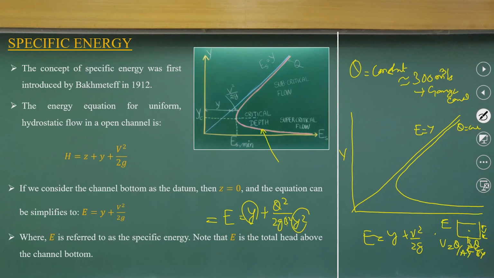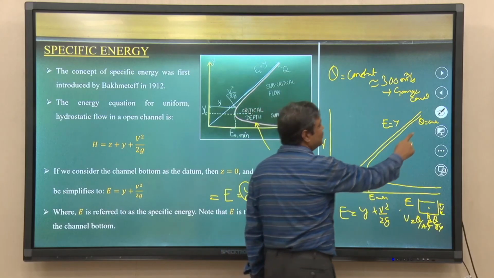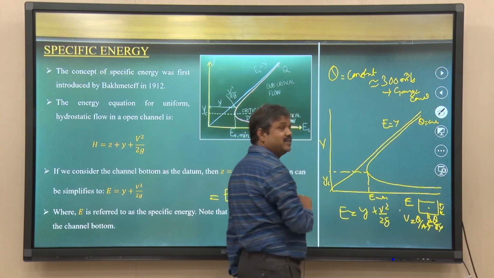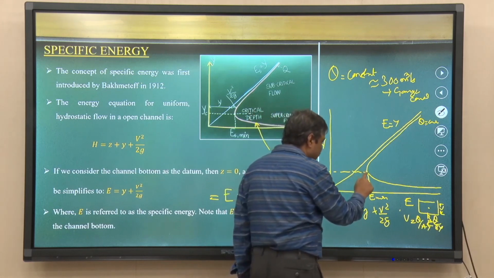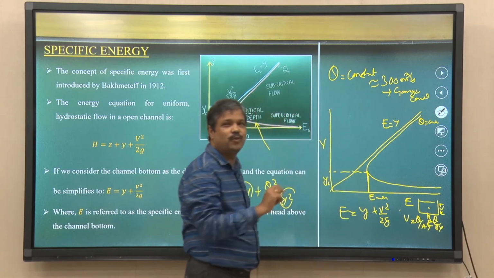For a particular discharge Q, there is a minimum energy, and it represents a depth which is the critical depth. We can always do that derivation. This is the minimum; beyond that, flow is not possible. Flow for the same constant discharge can happen only if this minimum energy is available.